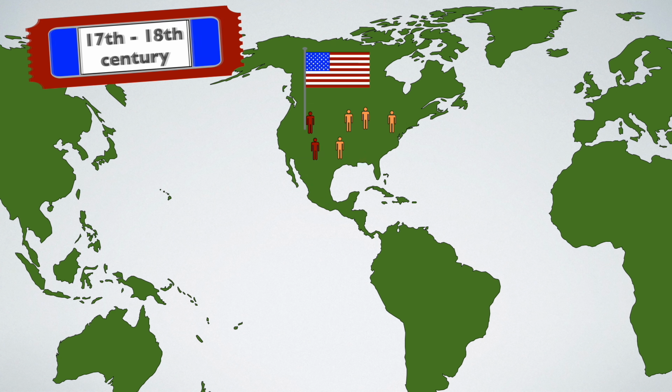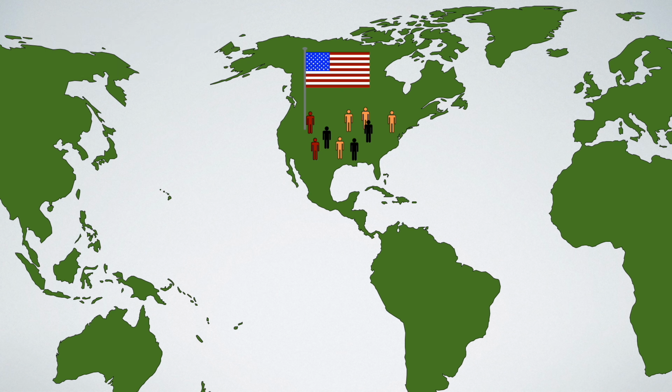In the 17th and 18th centuries, slave traders imported large numbers of African people. They put them on ships and sold them to rich plantation owners in the South as slaves to work their fields. Over the years, people from all over the world have found their way to the United States. There are tens of millions of Spanish-speaking Americans, called Hispanics, living in the USA. There are also Asian Americans, including immigrants from China, the Philippines, Vietnam, Korea, and Japan.